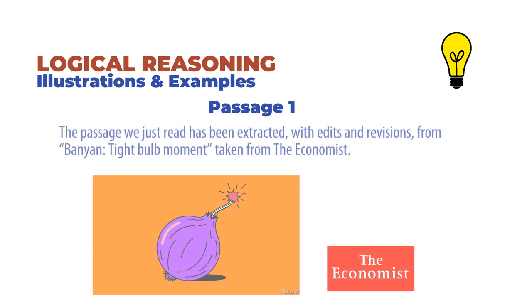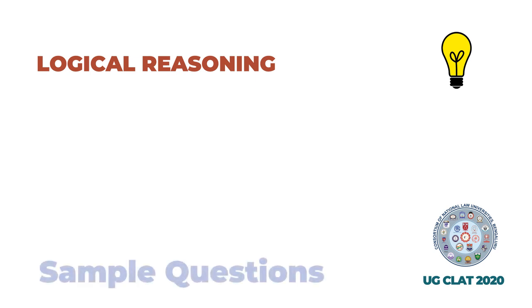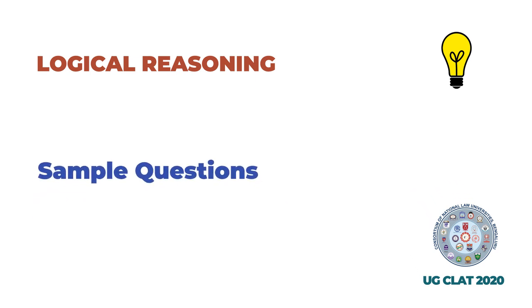The passage we just read has been extracted with edits and revisions from Banyan, Tight Bulb Moment, taken from The Economist. Now that we've reviewed the passage, let's go over some sample questions together.